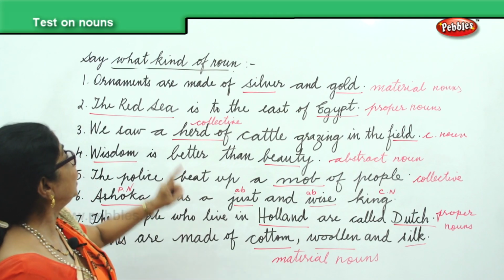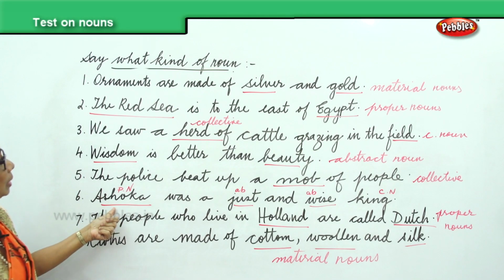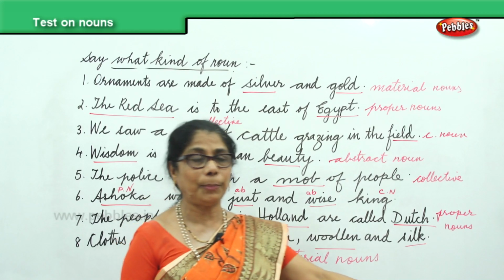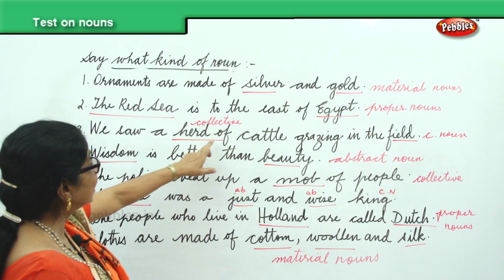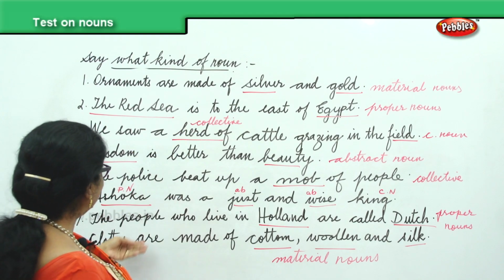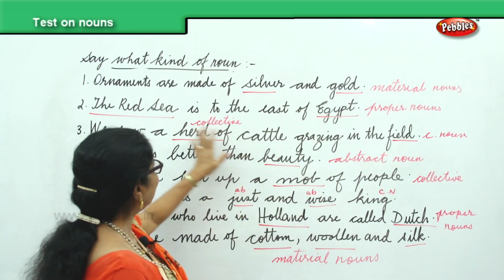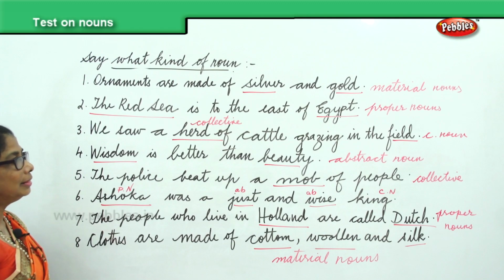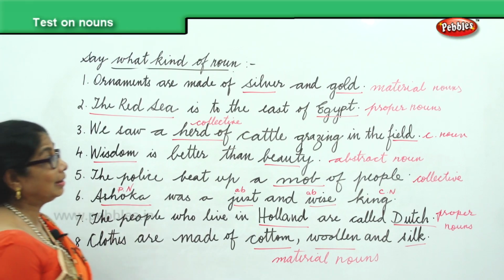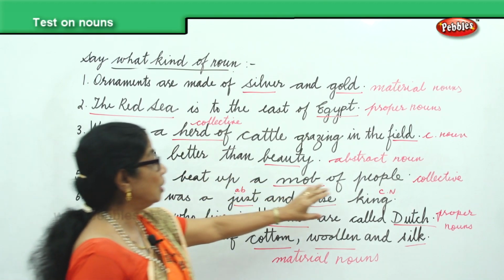Now let's say we have material nouns gold, silver, cotton, woolen, silk. Then we have proper nouns Red Sea, Egypt, Ashoka, Holland, Dutch. Then we have collective nouns, herd of cattle and a mob of people. We have two collective nouns. Then you have abstract nouns, beauty, wisdom, just, wise.